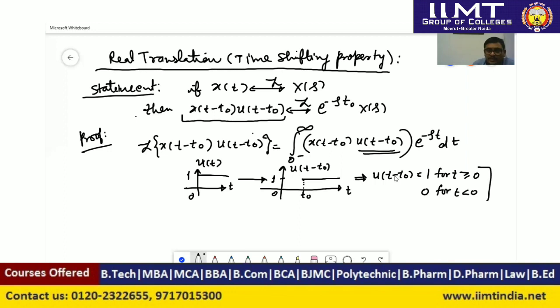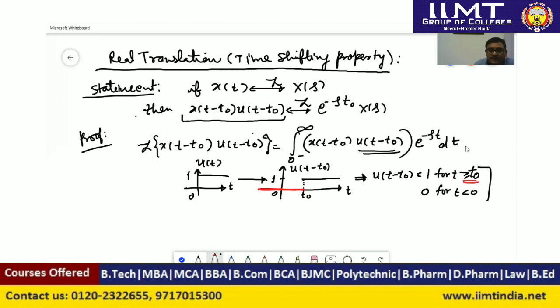So this is the definition of unit step signal, that is u(t minus t naught), which is equal to 1 for time t greater than or equal to 0. Sorry, time t greater than or equal to t naught. And before that, that is for time t less than t naught, this duration, it will be 0, and for time t greater than or equal to t naught, it will be 1.